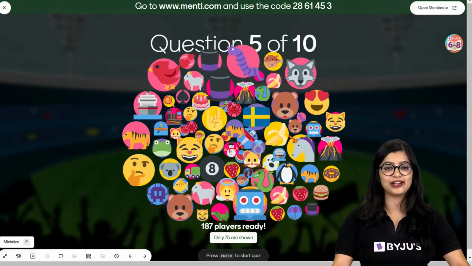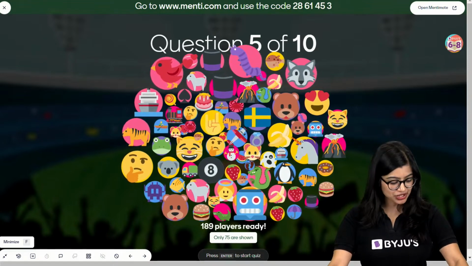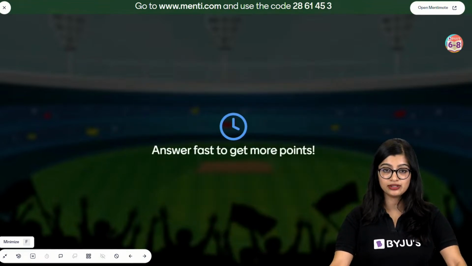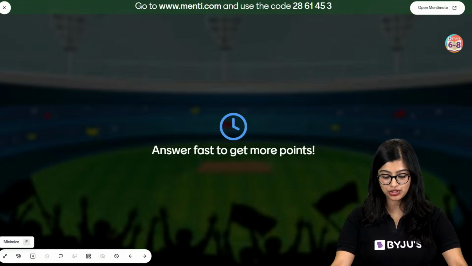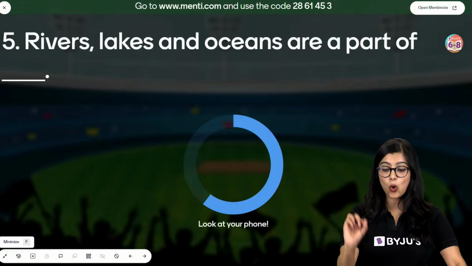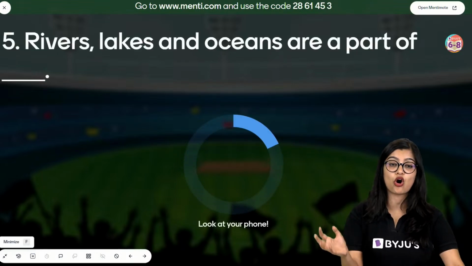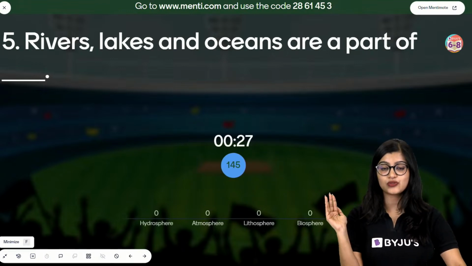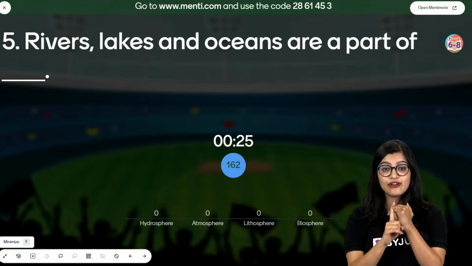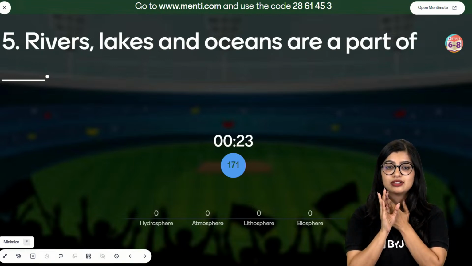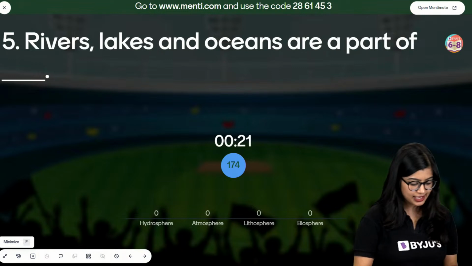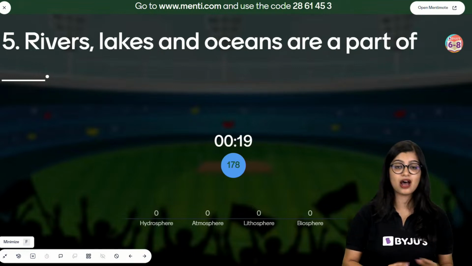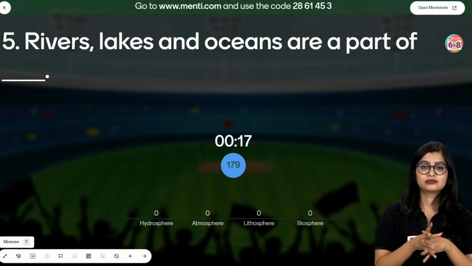Drishti, please go ahead. Okay. Moving on to question number 5, after which we will have the leaderboard. So let's have a look at what is question number 5. Rivers, lakes, oceans are all a part of dash, right? Is it hydrosphere, atmosphere, lithosphere or biosphere? River, lake, ocean. We're talking about water bodies, right? Water bodies, all of them are part of what?